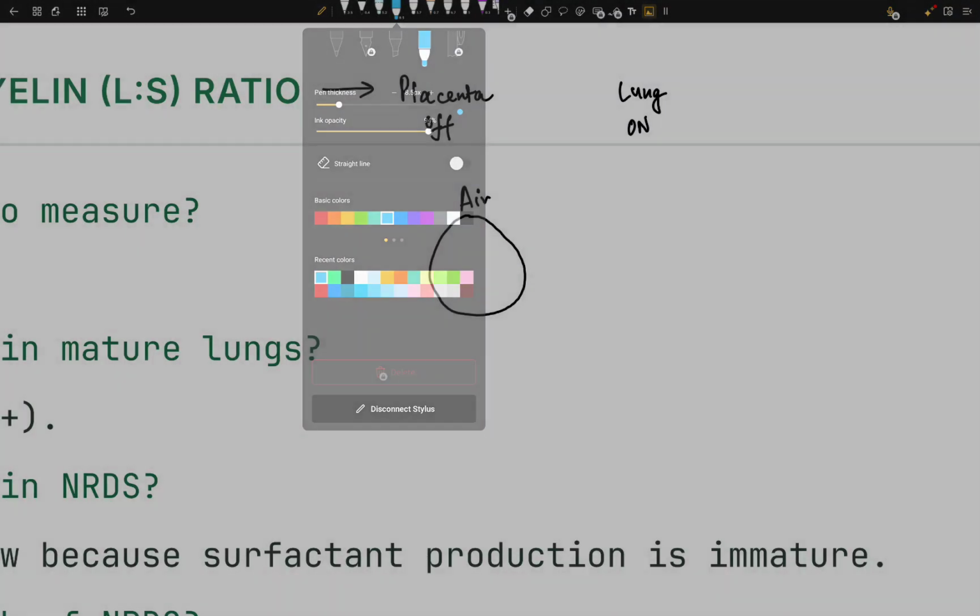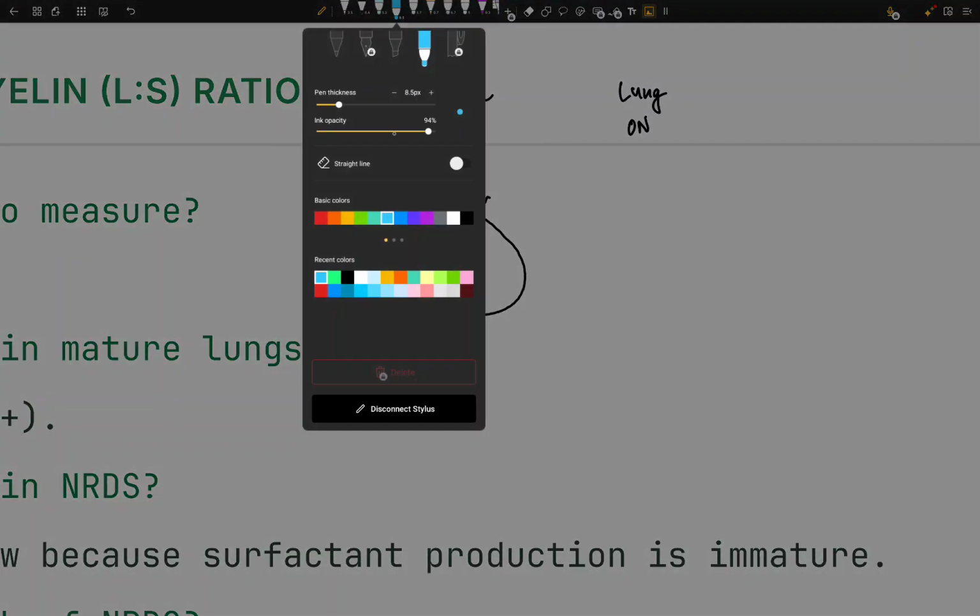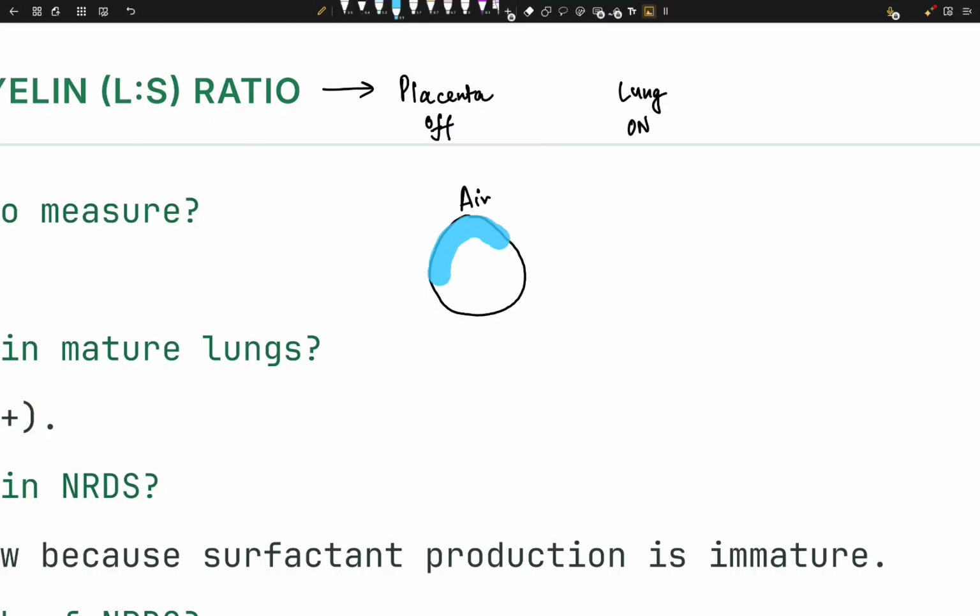Okay, that's a little bit too much fluid. So I'm going to make fluid here. The fluid is inside, okay? So this is the air. So this is the alveolus, right? This layer is the alveolar membrane, right? So what's going to happen is that we have this alveolus. There is a water molecule right here. This is a water molecule itself, okay?